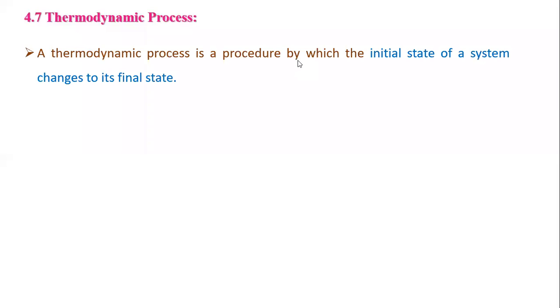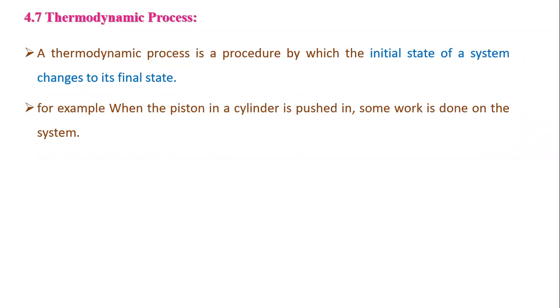Now next, we have to learn thermodynamic process. A thermodynamic process is a procedure by which the initial state of a system changes to the final state. We already saw here different kinds of PV diagram with the initial state and final state. We already discussed. For example, when the piston of a cylinder is pushed in, some work is done. Work is done on the system.